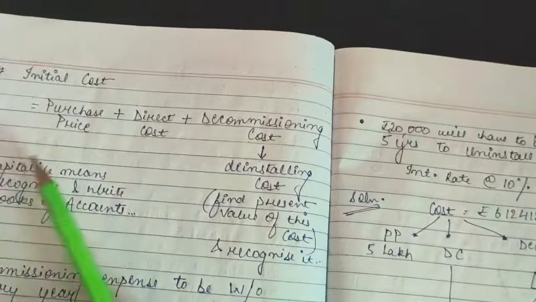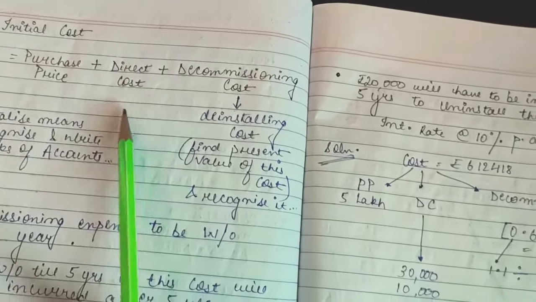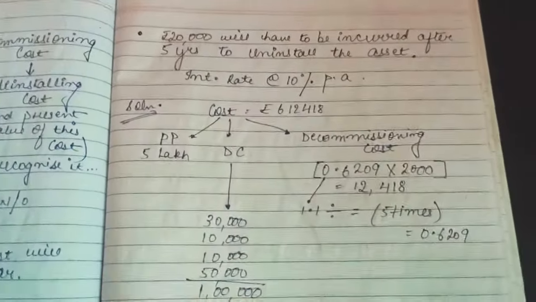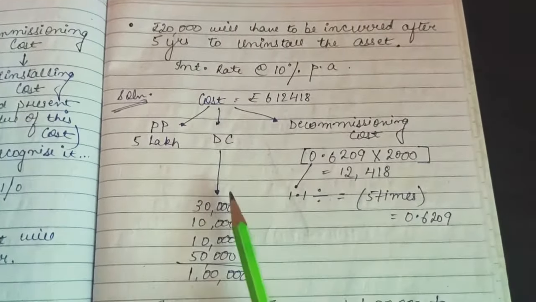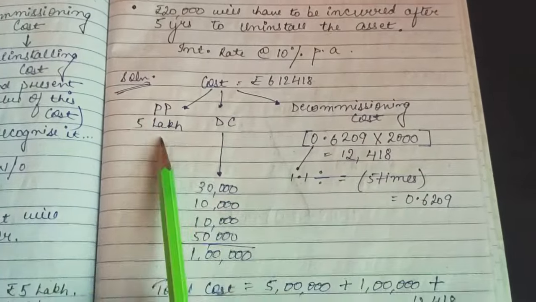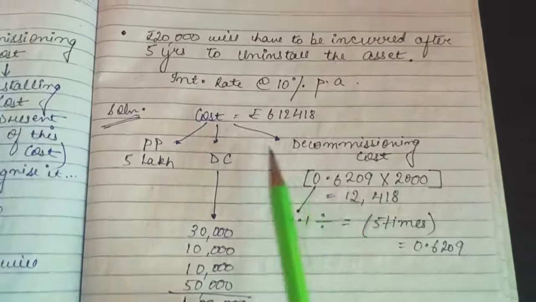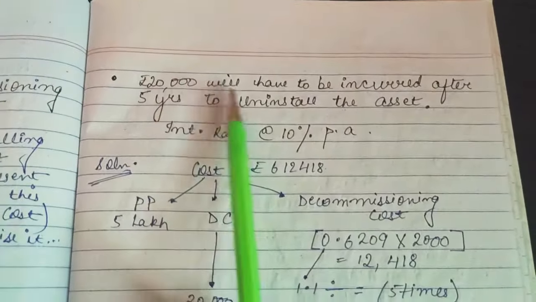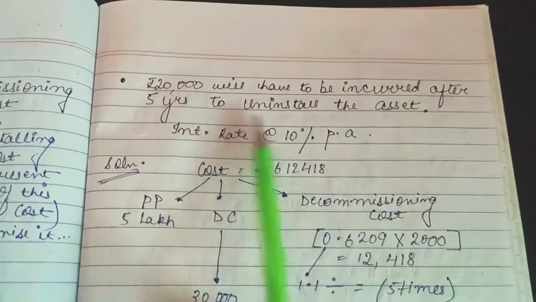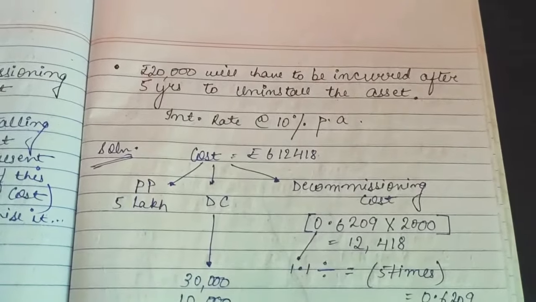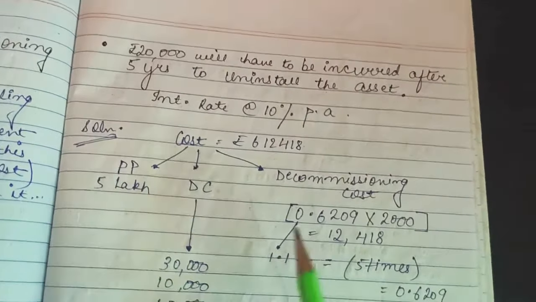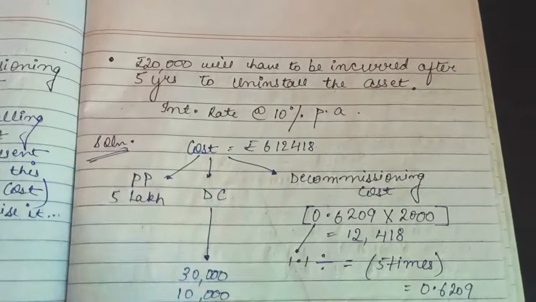So we have found out purchase price, direct cost. Next is decommissioning cost. So how are we going to calculate this decommissioning cost? Purchase price is 5 lakh, direct cost is 1 lakh, and decommissioning cost. Here it is written that rupees 20,000 will have to be incurred after 5 years to uninstall the asset. So the time limit is 5 years, and the cost is rupees 20,000.